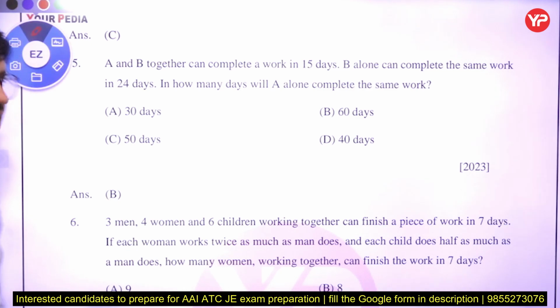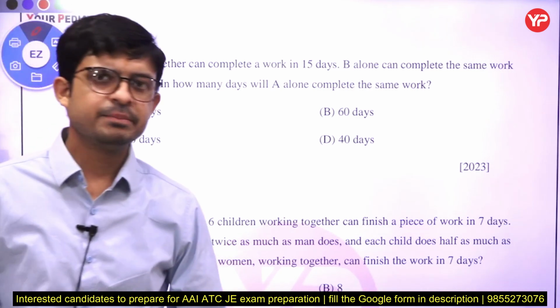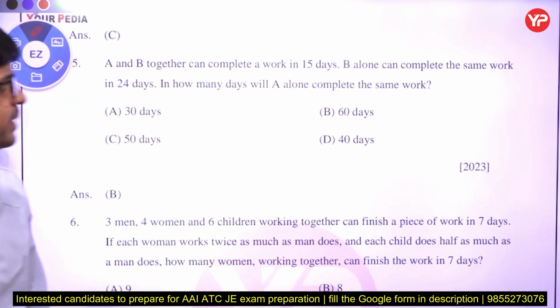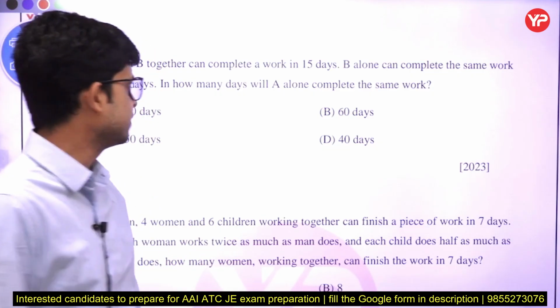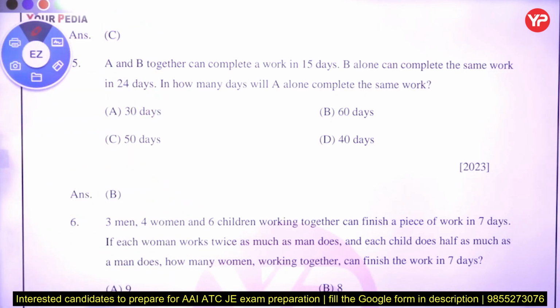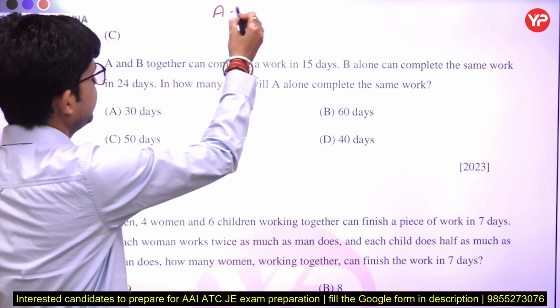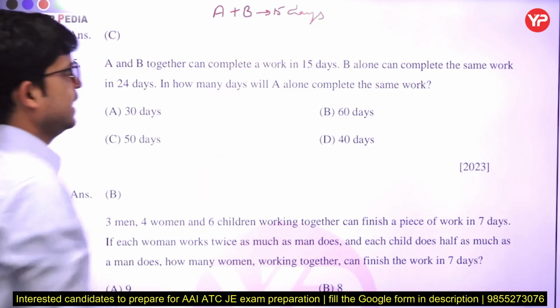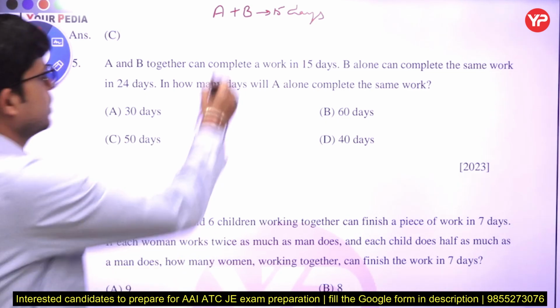So next question is: A and B together can complete a work in 15 days. B alone can complete the same work in 24 days. In how many days will A complete the whole work? Very simple and interesting question. So we know that A and B complete a work in how many days? 15 days. Okay. And in how many days does B alone complete a work?